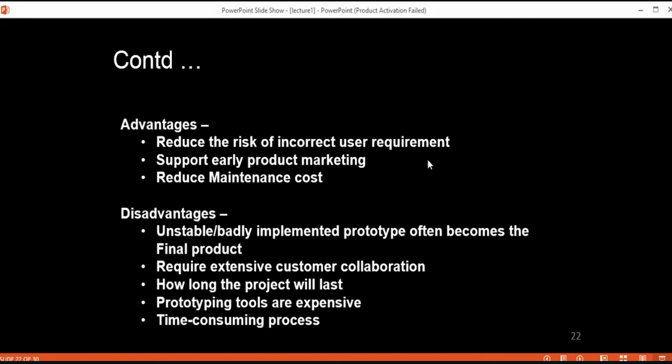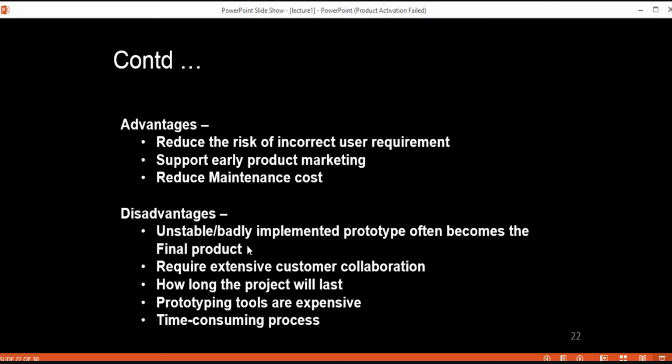Now, what are the disadvantages? First of all, an unstable or badly implemented prototype often becomes the final product. As we discussed, sometimes due to a time crunch or any other reason, it is possible that your badly implemented or unstable prototype is going to be delivered as your final product, and this should never happen.